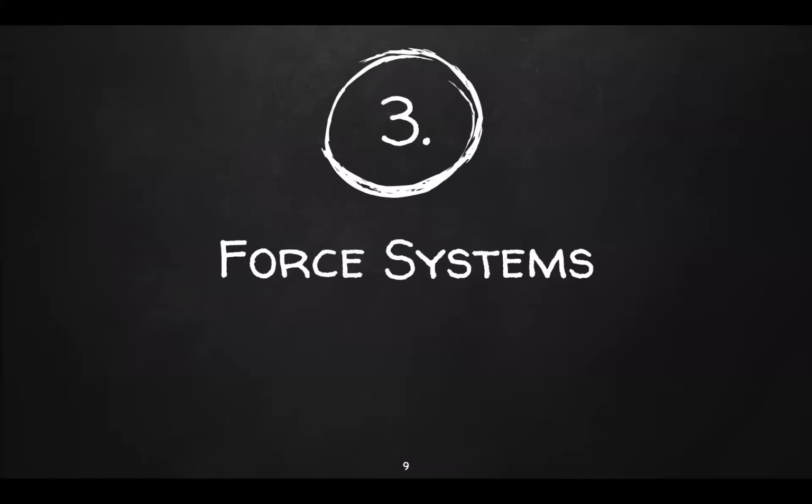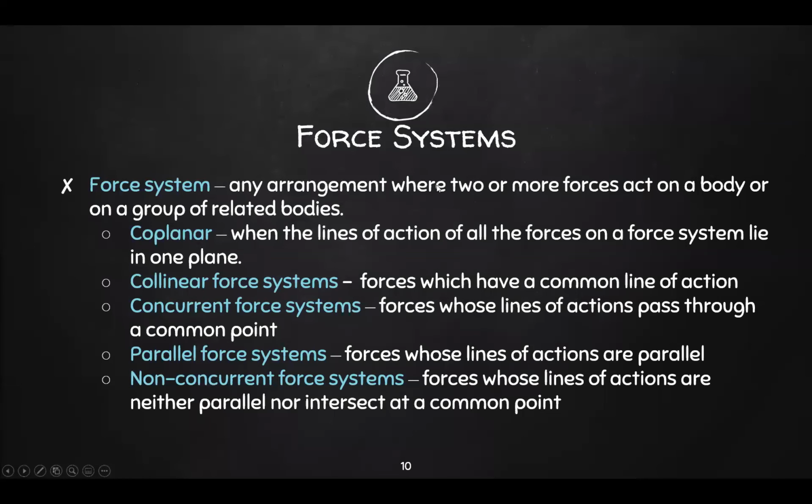The next topic would be force systems. So force system is any arrangement where two or more forces act on a body or on a group of related bodies. The following are the types of force systems. First is coplanar. Coplanar is when the lines of action of all the forces on a force system lie in one plane, hence coplanar, same plane. Next, we have collinear force systems, forces which have a common line of action, hence collinear, same line. Next, concurrent force systems, forces whose lines of action pass through a common point.